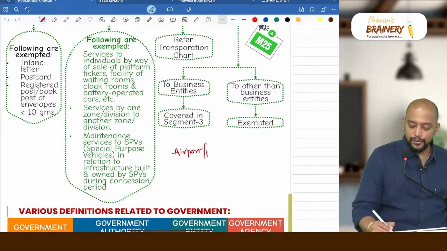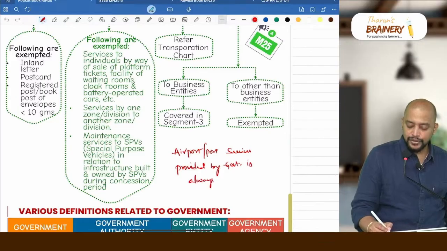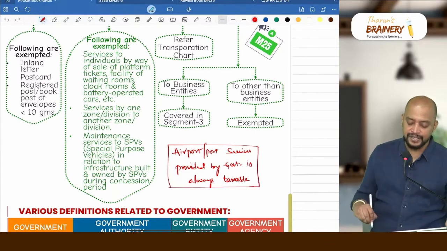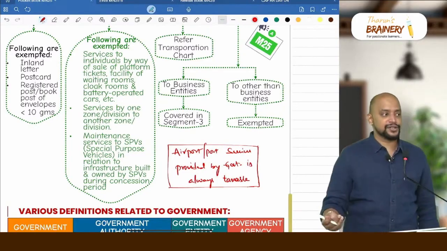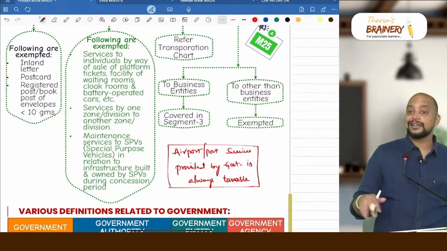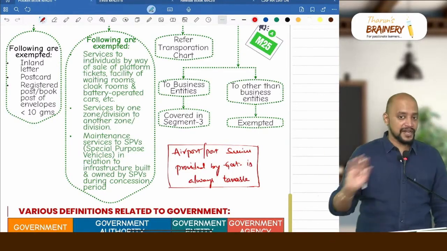Airport or port services provided by government is always taxable. We don't have any exemption with respect to airport or port services, because the airport is owned by the Airport Authority of India, the port is owned by the Port Trust of India, government. But that is taxable fully, we don't have any exemption.